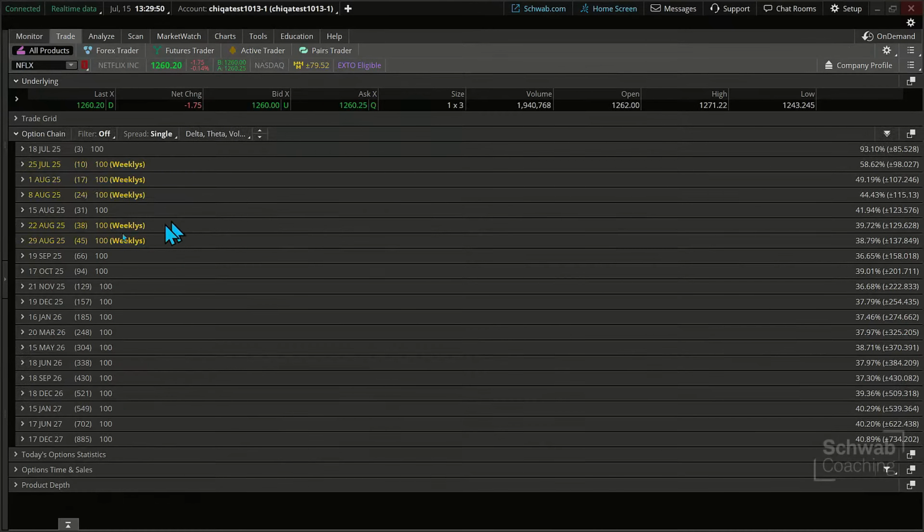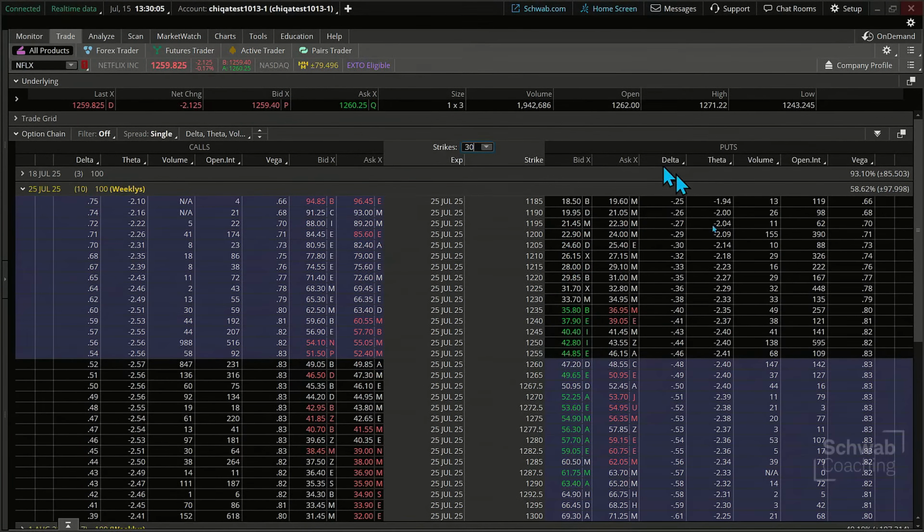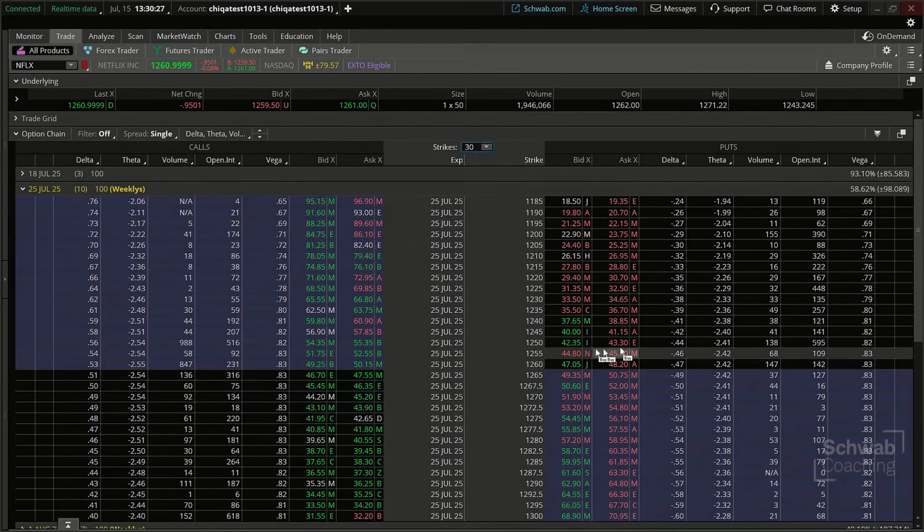Now, you can see that we do have a few of these here, and wow, this 10-day period is very short term. You've got to realize the values are going to be really quite high here. That's because there is a lot of implied volatility, folks. It's almost 60 on that Vega, right? And a 1% increase in the implied volatility would increase the option, this range over here, by the amount of the Vega.